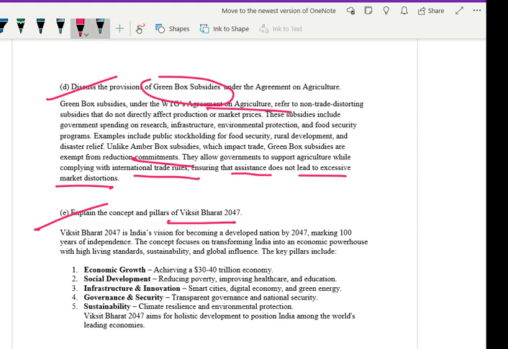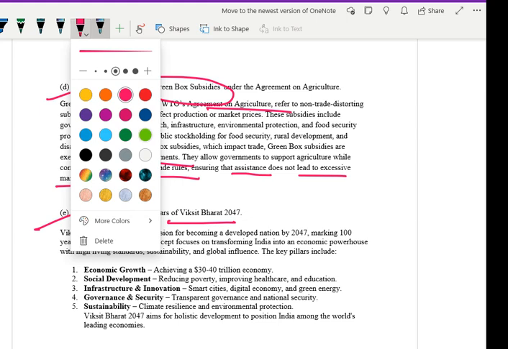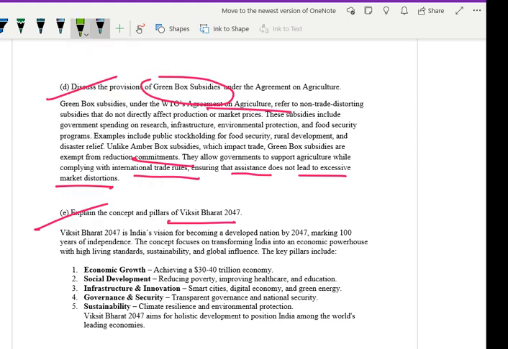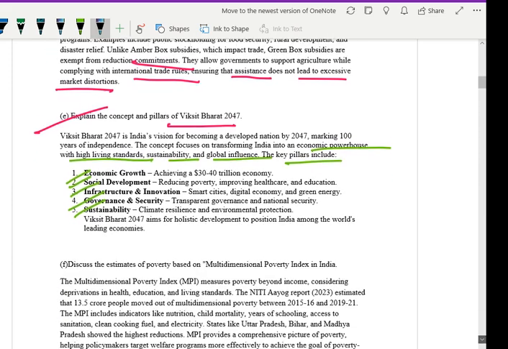The concept focuses on transforming India into an economic powerhouse with high living standards, sustainability, and global influence. The key pillars include economic growth, social development, infrastructure, innovation, governance and security, sustainability, climate resilience, and environmental protection. You have to mention each and everything.